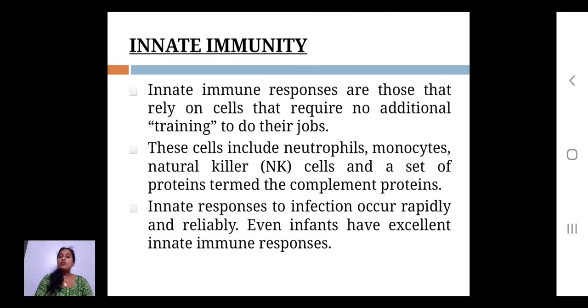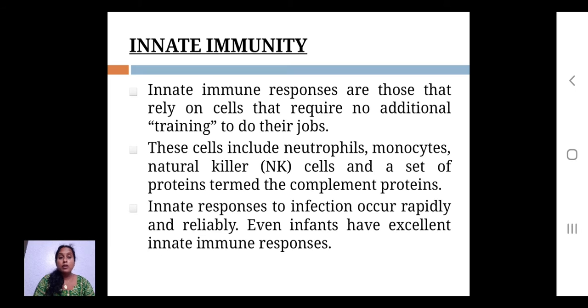Innate immunity means the response relies on cells that require no additional training. These cells include neutrophils, monocytes, natural killer cells, and a set of proteins termed complement proteins. Innate responses to infection occur rapidly and reliably, and even infants have an excellent innate immune response.